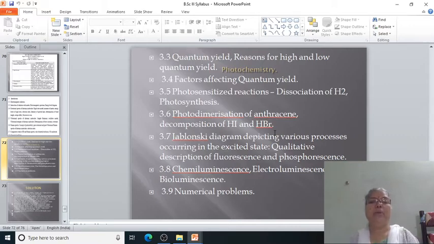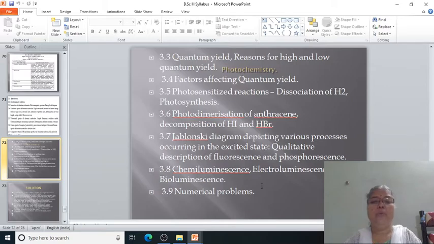Then you are going to study the next point, that is the photodimerization of anthracene or polymerization of anthracene, and the decomposition of hydrogen bromide and hydrogen iodide, and these are the photochemical reactions with low quantum yield, and you are going to study these reactions in detail.